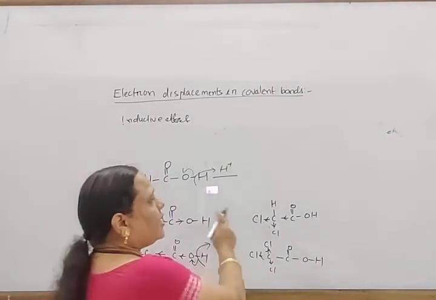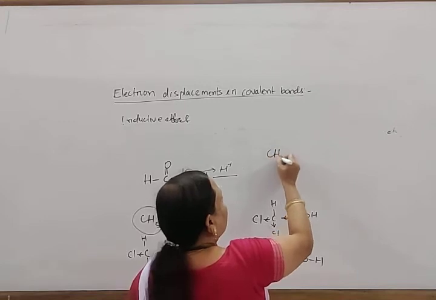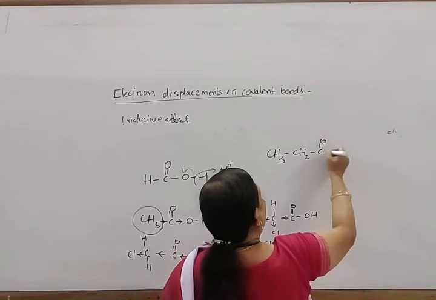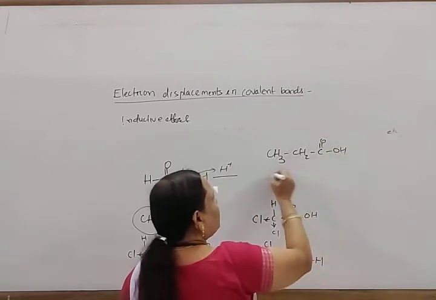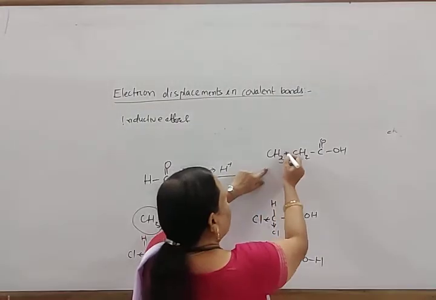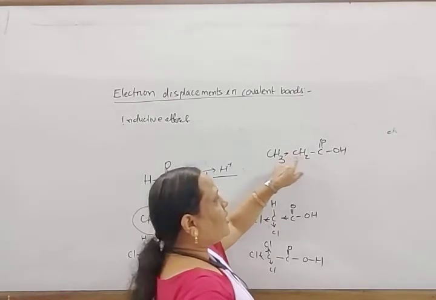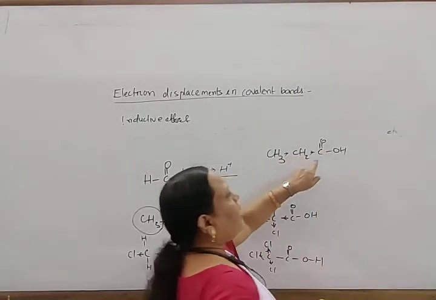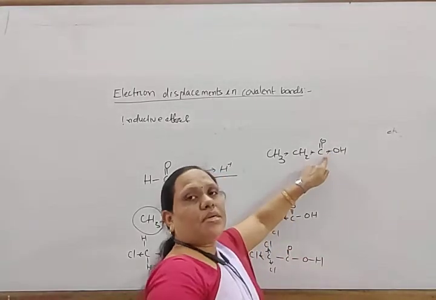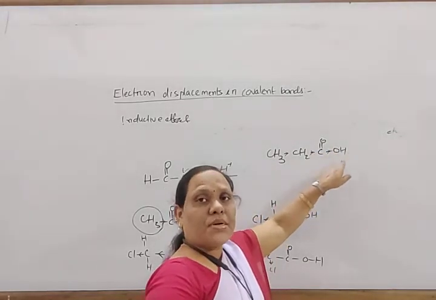Similarly, if we compare acetic acid and propanoic acid, CH3CH2COOH, the methyl group is of electron releasing nature. It releases electron towards this carbon, which again releases towards the next carbon, and again this carbon releases electron towards oxygen. As a result, this oxygen becomes more negative, so the release of H plus becomes difficult.